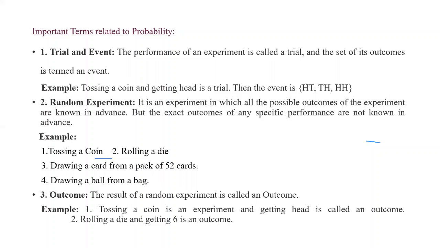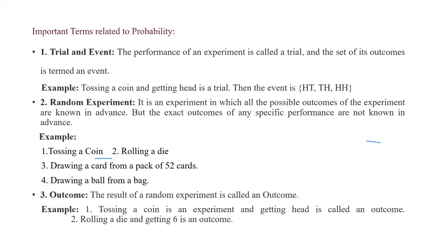Second, random experiment. It is an experiment in which all the possible outcomes of the experiment are known in advance, but the exact outcome of any specific performance is not known in advance. For example, tossing a coin, rolling a die, drawing a card from a pack of 52 cards, or drawing a ball from a bag.